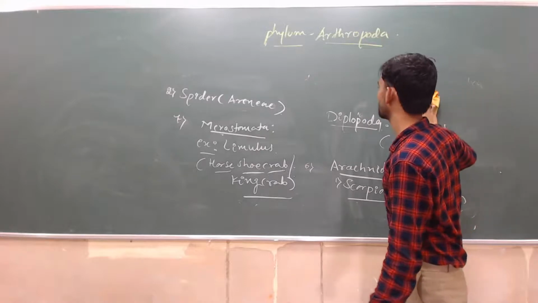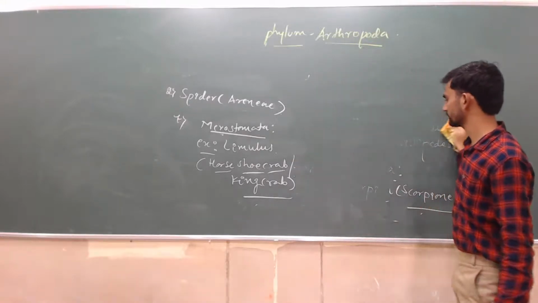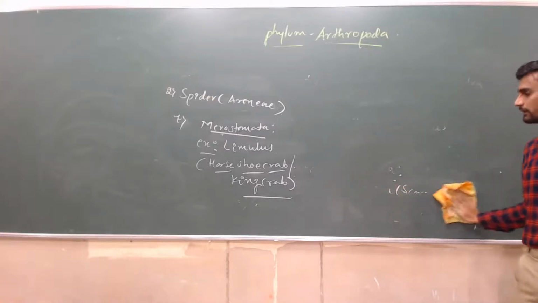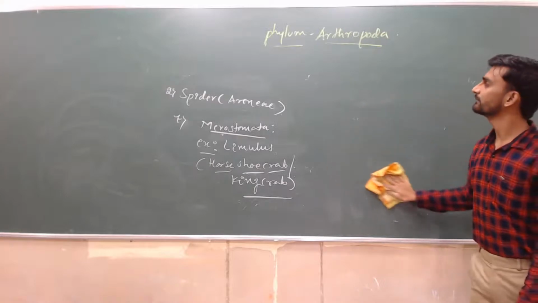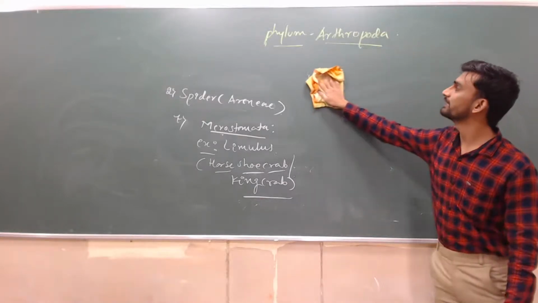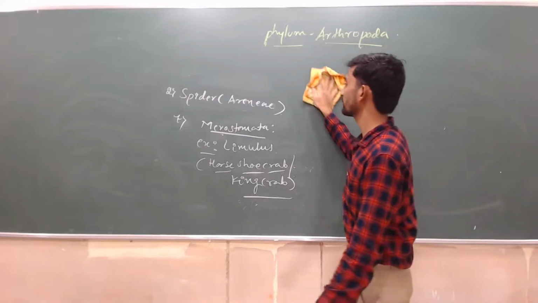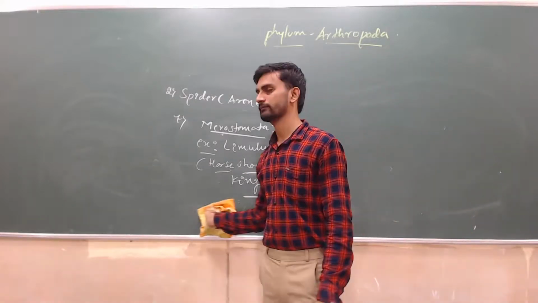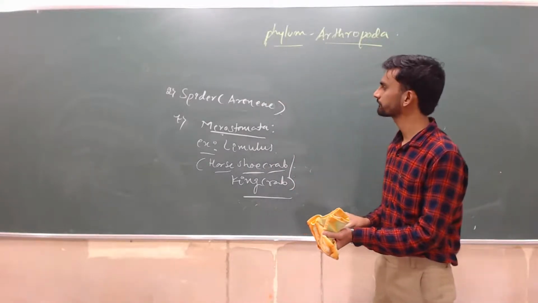Total 7 classes, but mainly just remember 6 classes. One best example, Limulus. Another word, Limulus is also called a living fossil, because it has the ancestral characters in these organisms.